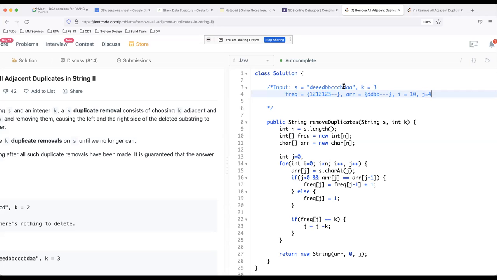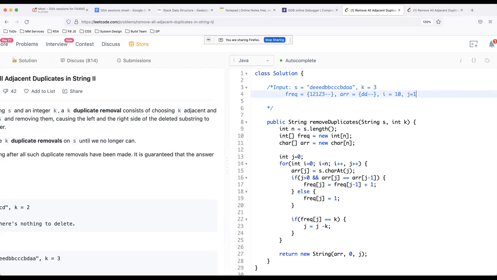Now the 10th character, which is B, gets copied here. And the frequency of this new location is going to be frequency of J. What is frequency of J? J is 4. So 0, 1, 2, 3, 4. Like you can find it out. So it is going to be another triple B's. So the frequency would have been 3 till now. So we'll just remove it and 0, 1, 2, 3, and it will become 3 now. And we'll just remove all these 3 characters.